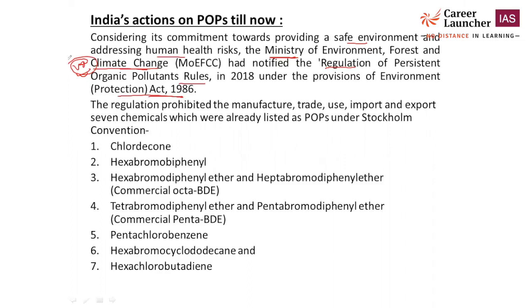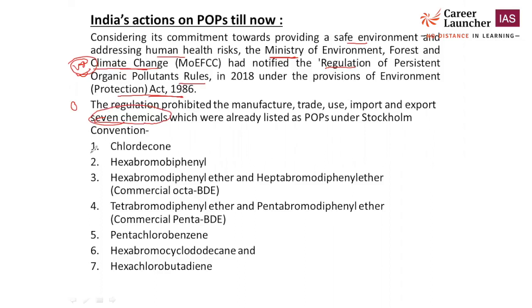Now, this regulation also prohibits the manufacture, trade, use, import and export of 7 chemicals. Okay, 7 chemicals. Recently it was in the news in October 2020, so that is why this is most important for the 2021 prelims. So a total of 7 chemicals were ratified by the Indian government under the regulation of persistent organic pollutants, which is part of your Stockholm Convention.